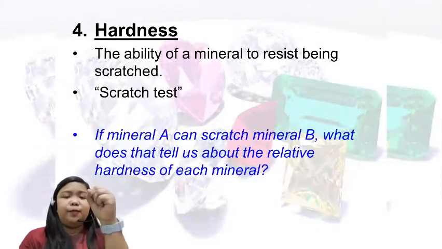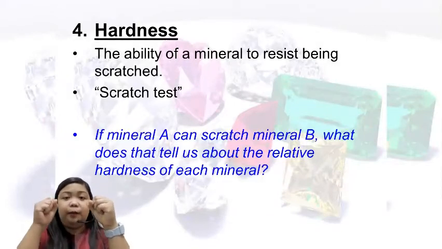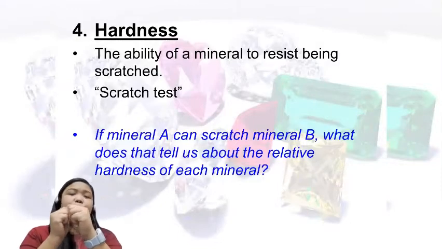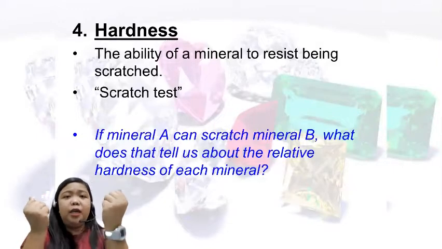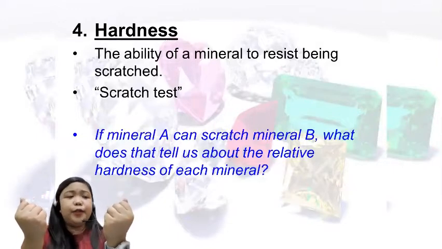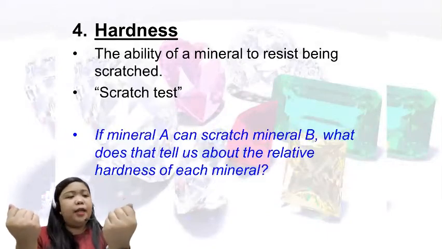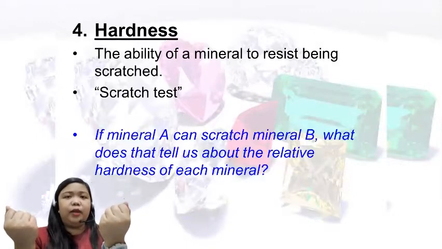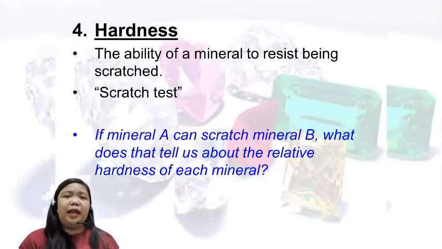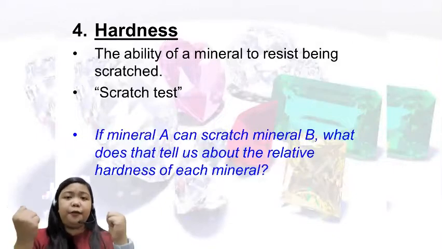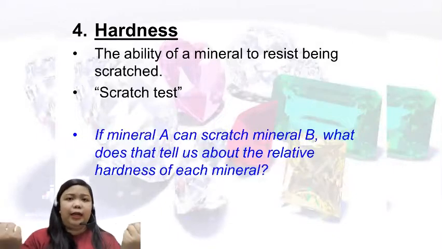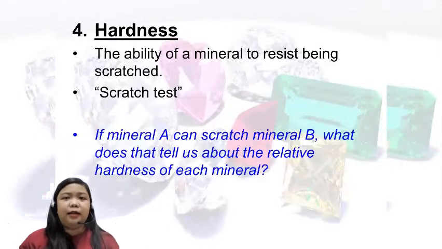For example, this is mineral A and this is mineral B. Then, if I scratch mineral A with mineral B, I observe that mineral B has many scratches, while mineral A has only a few scratches on it. So what does it mean? Does it tell us something about the relative hardness of mineral B and mineral A? The answer is yes, it tells us something about the relative hardness.